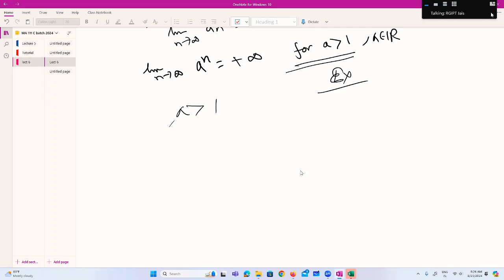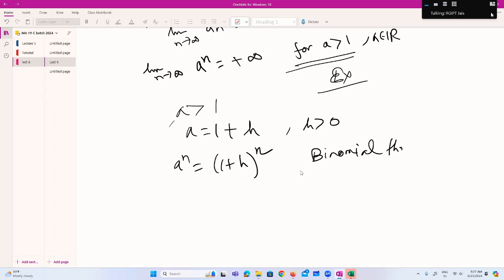If something is greater than 1, then what have we done? We have written that a will be 1 plus some positive number, h. And then we have used the binomial theorem for 1 plus h to the power n.